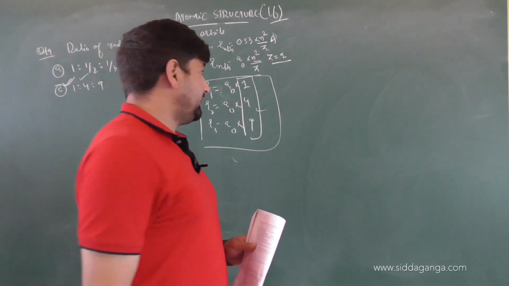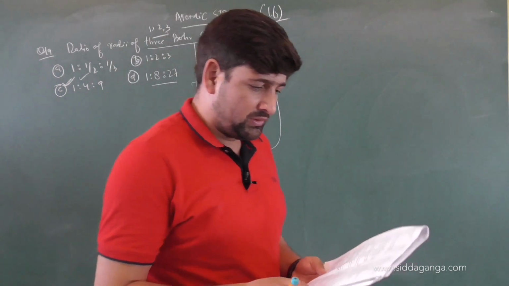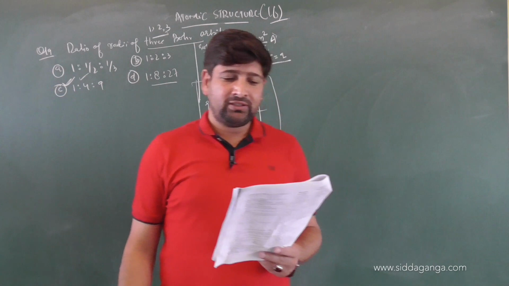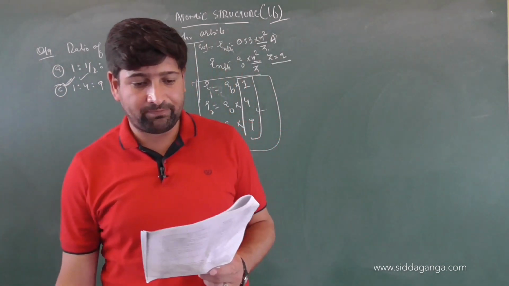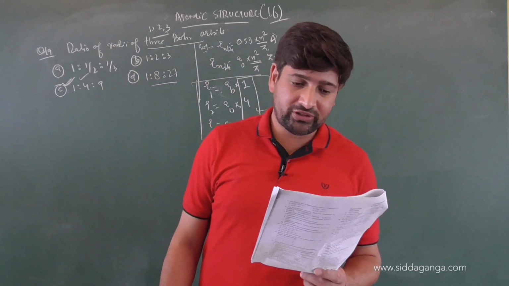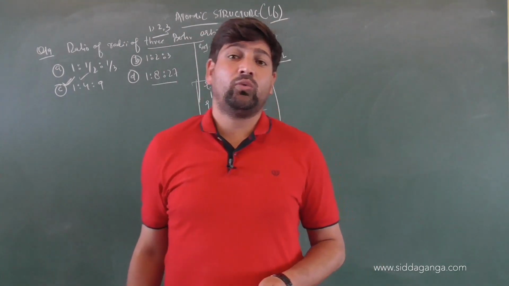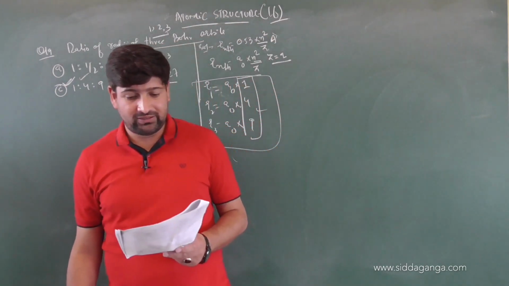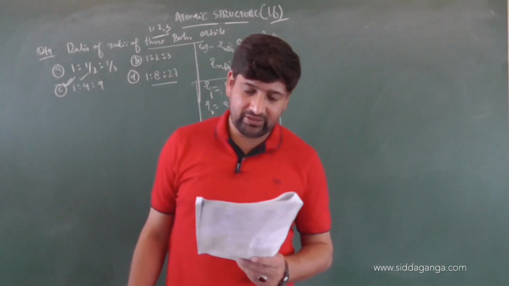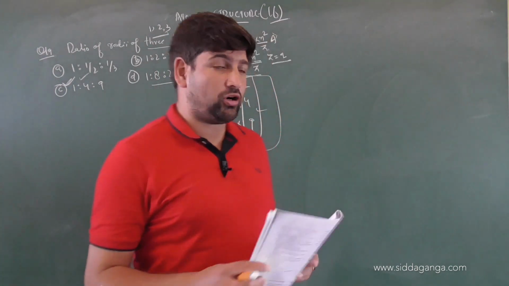Clear, children? Excellent. Let's move to the next question. The question is direct: which of the following is the heaviest subatomic particle? Neutron, positron, electron, proton. We know it is the neutron. And what's the mass? 1.675 into 10 to the power minus 27 kg. Clear? Very good.